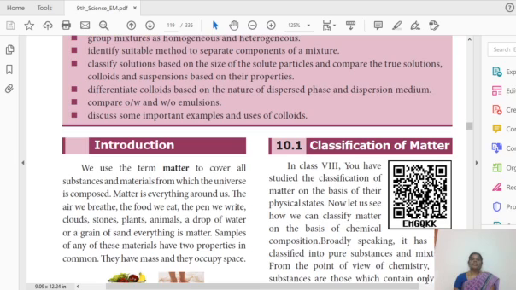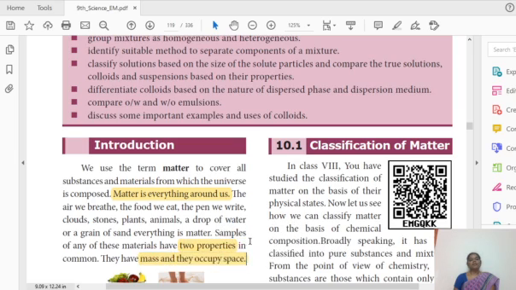What is meant by matter? Everything around us is known as matter. Whatever things we are seeing in our day-to-day life are known as matter. For example, human beings, animals, pencils, bags, books, whatever the things. There are two properties we want to satisfy: it has mass and occupies space.